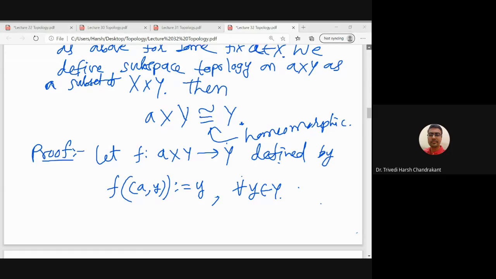That means f is one-one, onto, it is continuous, and its inverse is also continuous.